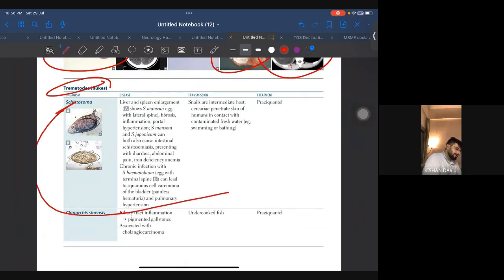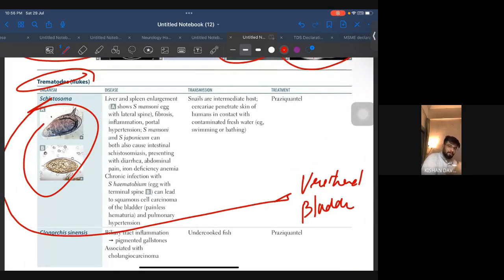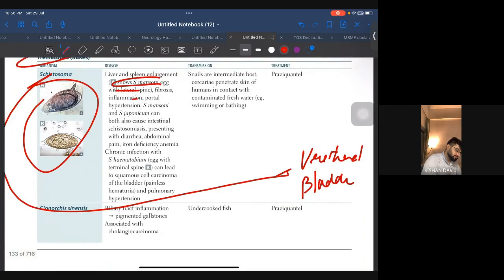Schistosoma associated with, I think, ureteral cancer or bladder cancer. Okay, remember these two. First one, Schistosoma mansoni and Schistosoma haematobium. Let's just see both of them. All right. S. mansoni, egg with lateral spine, all those stuff. And what is important over here is, yeah, egg with lateral spine, egg with terminal spine. Okay.